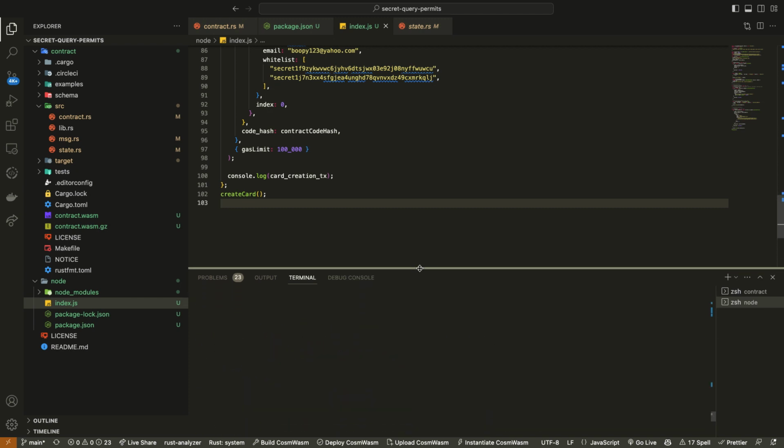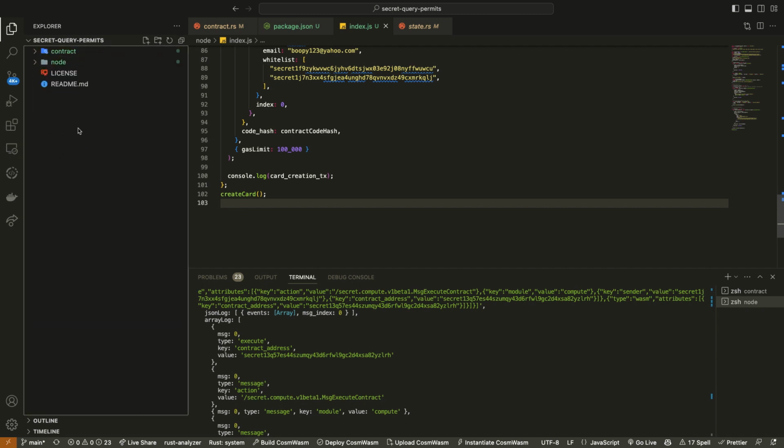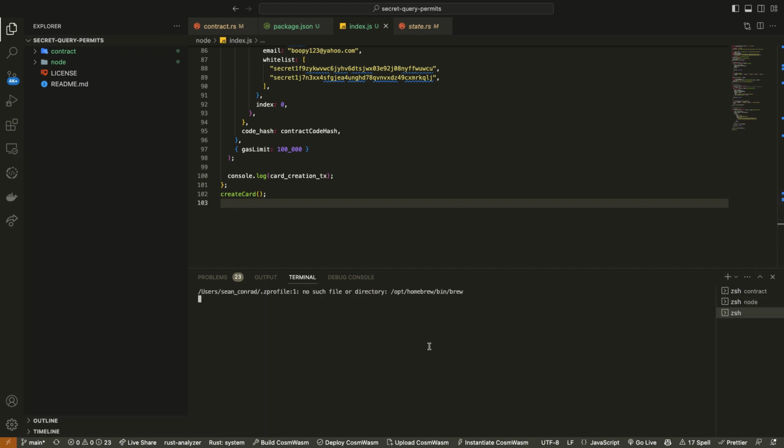Okay. So this is the cool new part about how to use query permits on the front end. We just learned how to use them with the validate method using secret toolkit in our contract. Now, this is how to actually use it on the front end. So for funsies, I'm just going to create a React app. What is the code for that? npx create-react-app, right? I'm Googling. Bear with me.